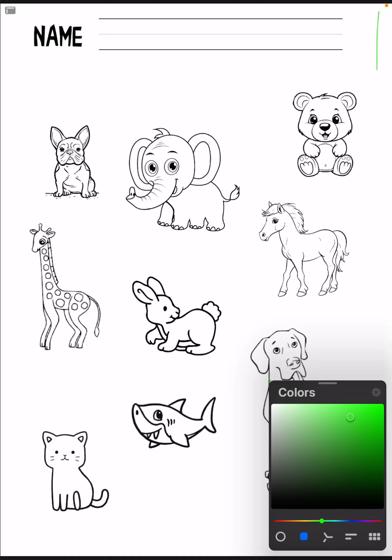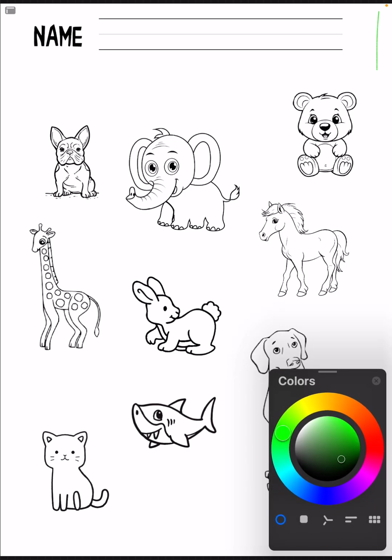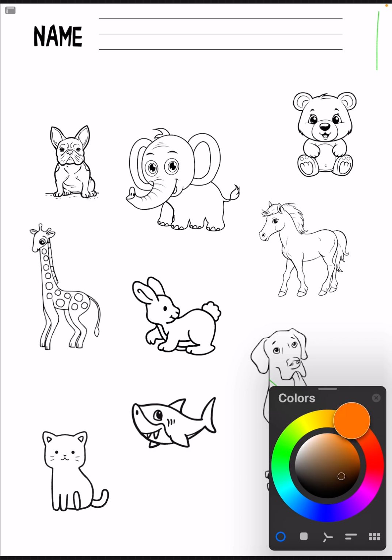Hello, let's color the animals. We can use all different colors. You can use all different colors to color the animals. Purple, pink, red, orange, yellow, green, blue.